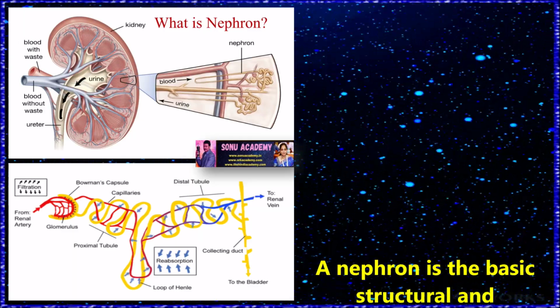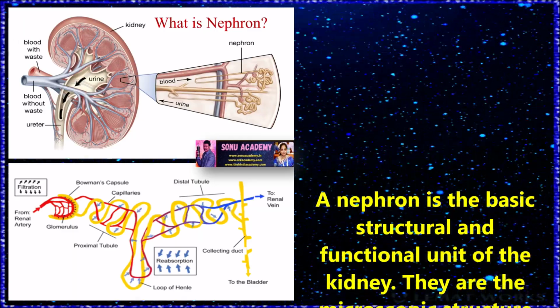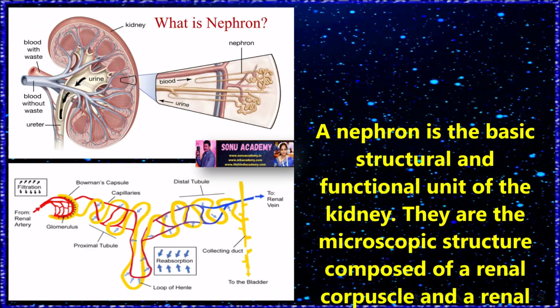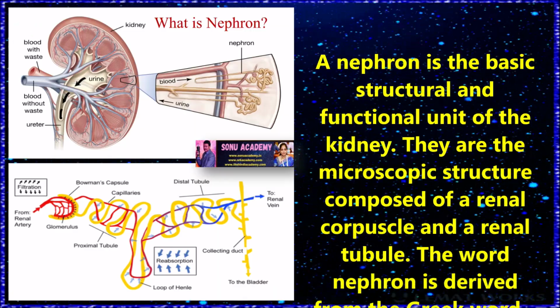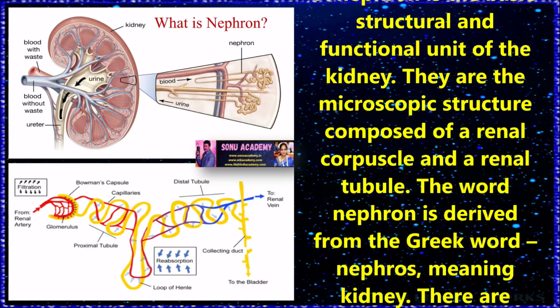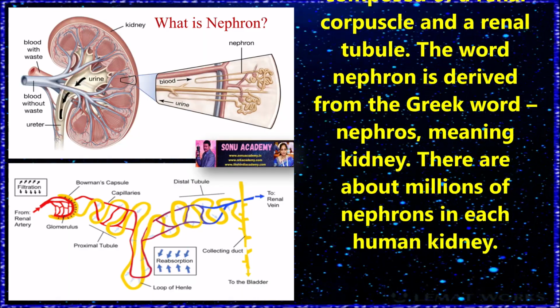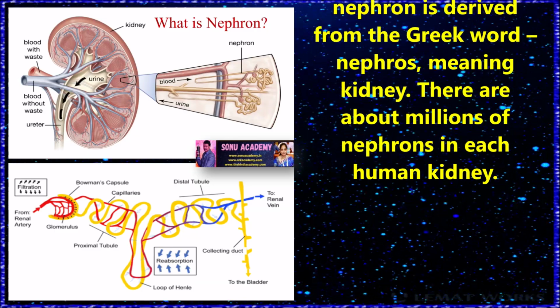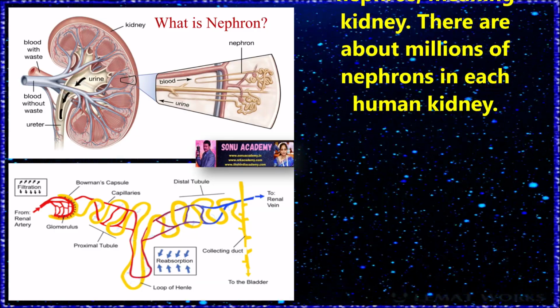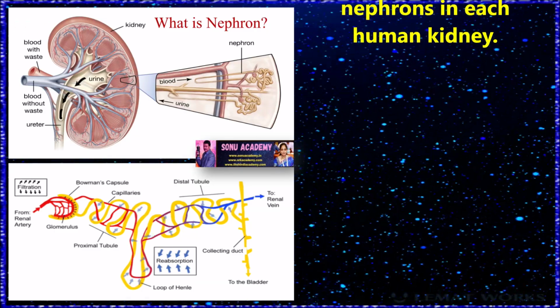Children, let us discuss now what is a nephron. A nephron is the basic structural and functional unit of the kidney. They are microscopic structures composed of the renal corpuscle and renal tubule. The word nephron is derived from the Greek word nephros, meaning kidney. There are millions of nephrons in each human kidney.